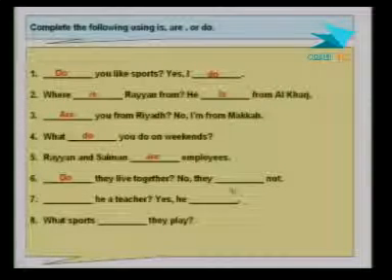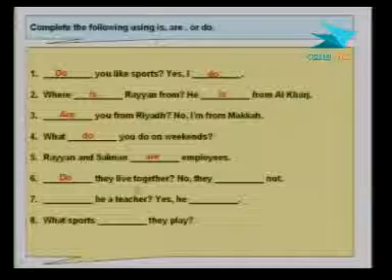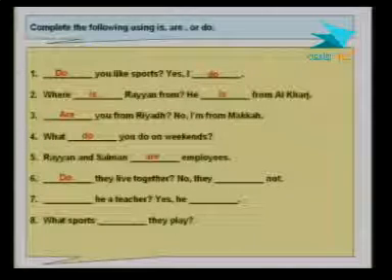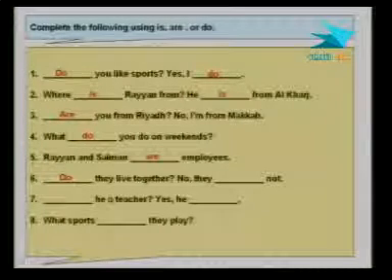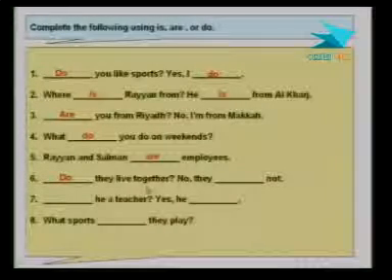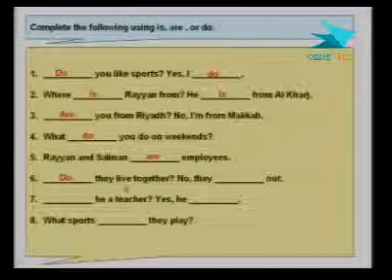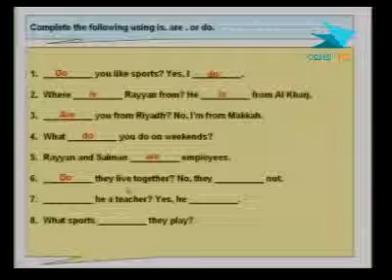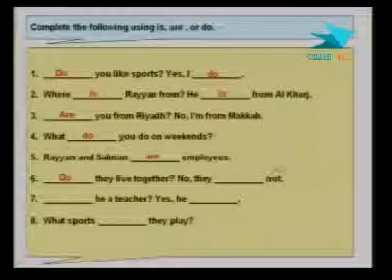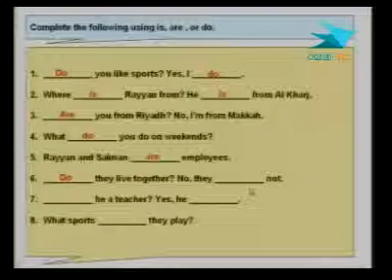A helping verb here. It cannot be are, because we're not asking about whether they are like teachers or bankers or accountants or employees or anything like that. We're not asking about their jobs. No, we're asking about whether they live together or not. So it has to be do here, followed by the word not for negative. So no, they do not.